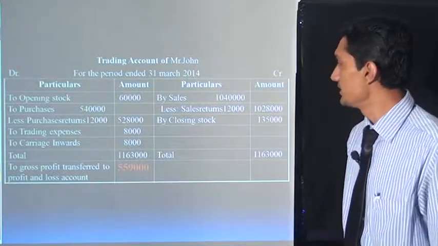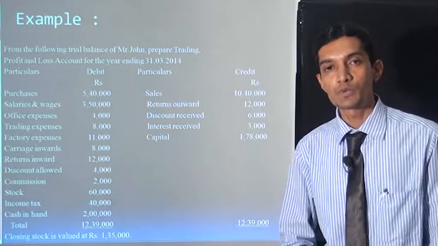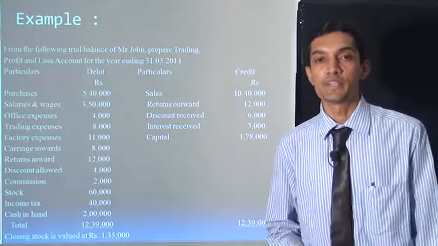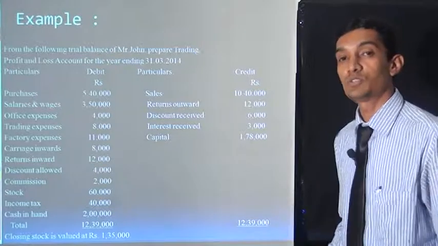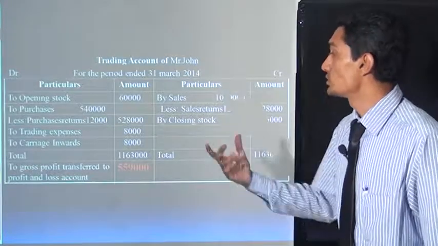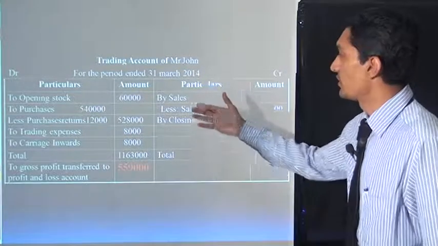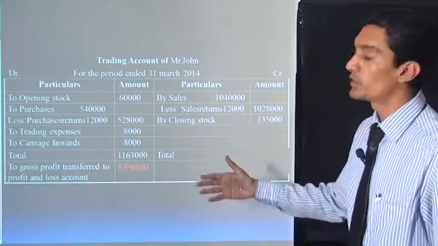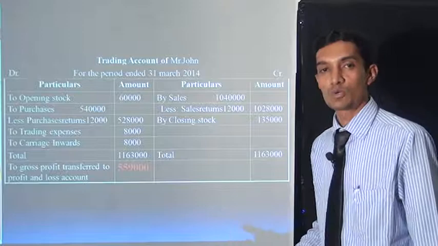Next entry, returns outward. Return outward means whatever goods we purchased, we send these goods back to our creditor because they are defective. So return outward is 12,000. It is written in the trading account. Return outward is 12,000 rupees. 4,50,000 deducted by 12,000, so 5,28,000 is outside in the amount rupees column.